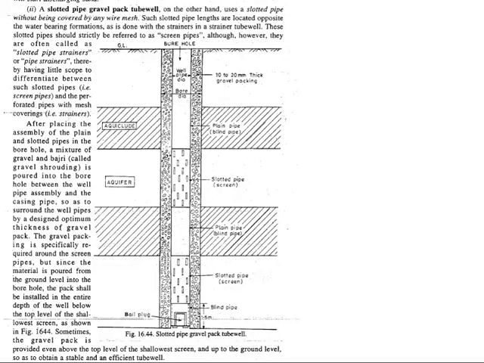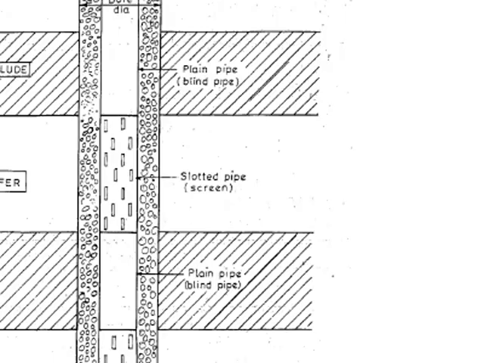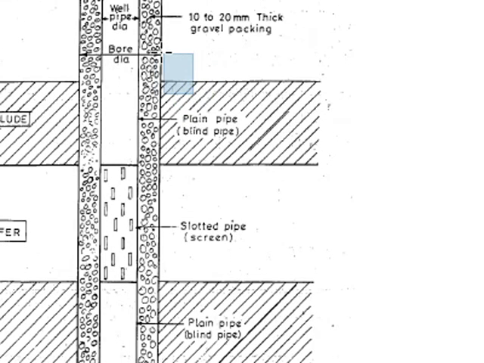The last one is the slotted type of pipe well. So now we will quickly go through this, what is a slotted type and how it is different from a strainer type. In this, what we actually do is construct a bore hole. So this is a bore hole, and as you can see here, if I could just zoom it for you, just wait a second.